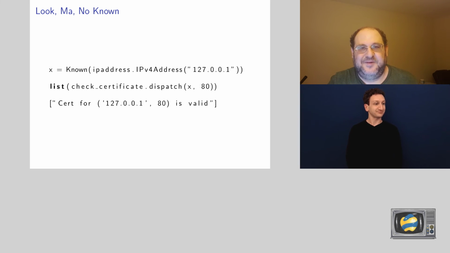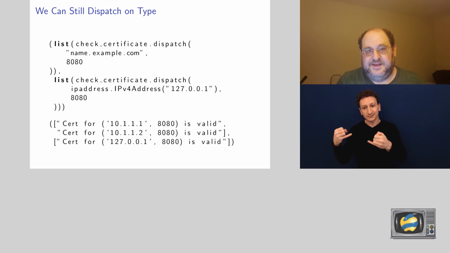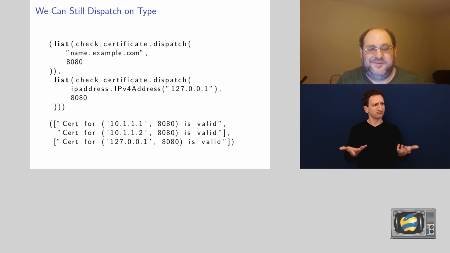So what's the next step? Well, we can still dispatch based on type. So we're good with strings. We're good with IP addresses. And this is pretty cool. So now we wrap it up and we decide this is a great library to publish. We publish it, great interface, get implementation, everything is cool.